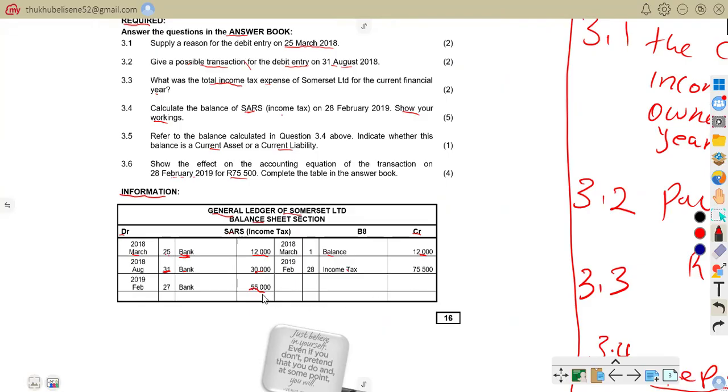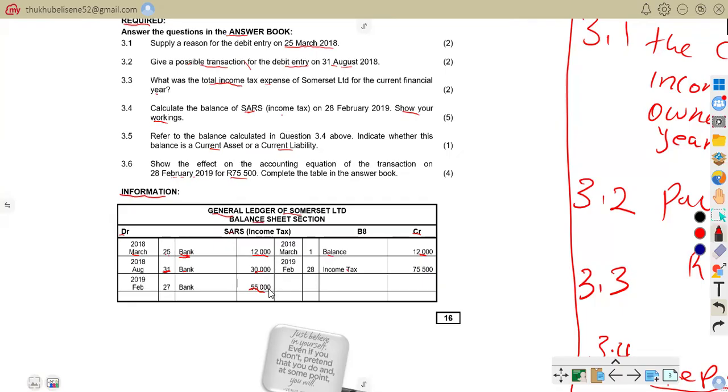The reason is that the company does not want to wait until year end to pay tax. Because we are asking why 55,000, when the income tax is 75,500. And during the year we paid this 30,000.